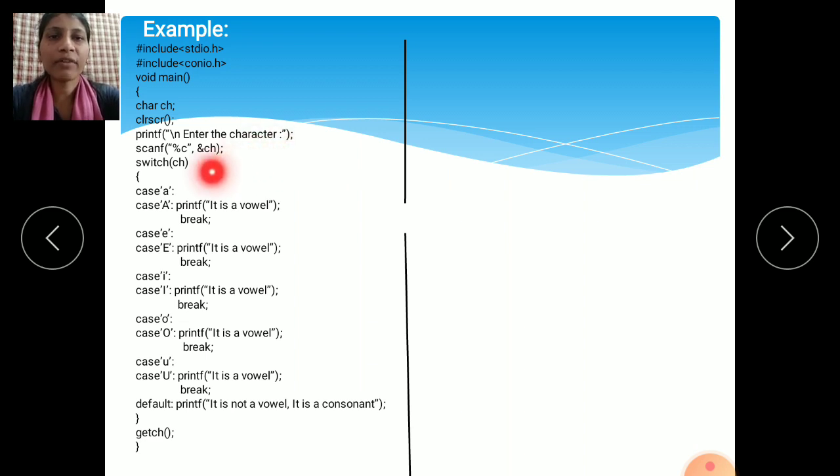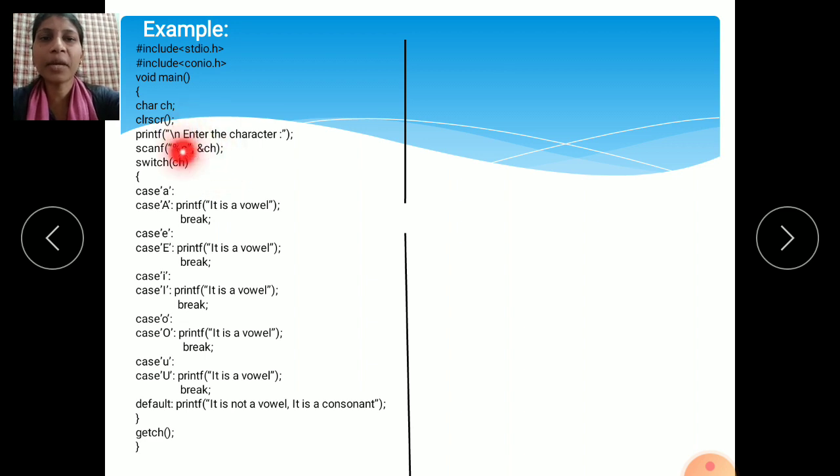Printf means whatever message you want to print. Enter the character, so from the keyboard you can enter any character. This message will display: "Enter the character", then a colon, and then you can enter whatever character you want.